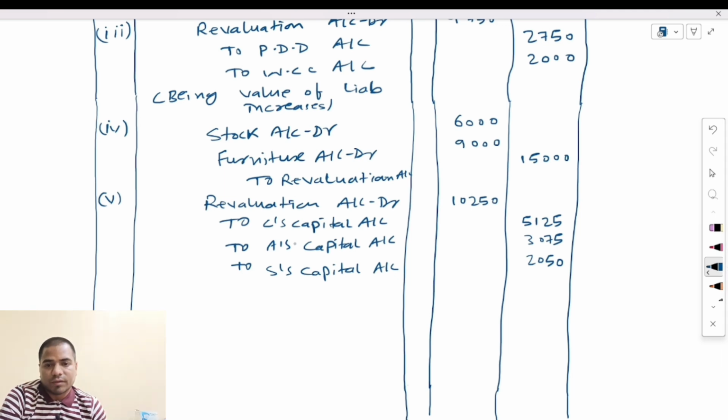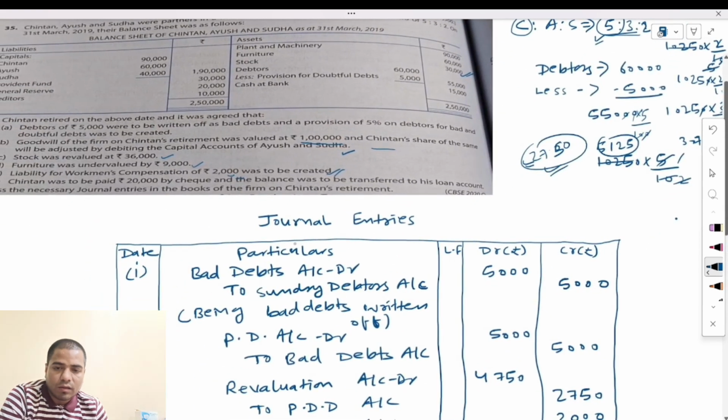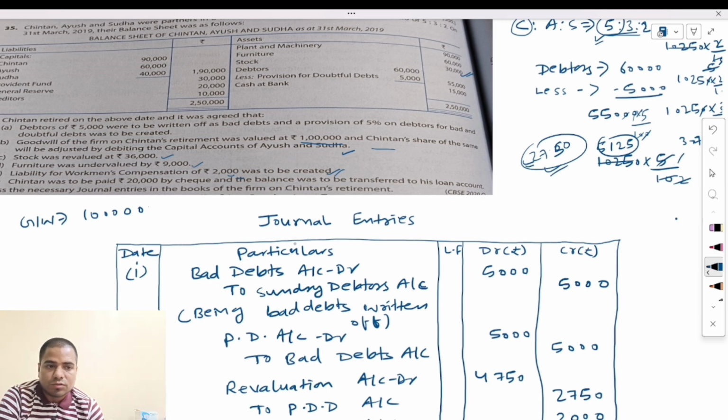This would be their share of profit. Now we have to make the entry for the treatment of goodwill. The firm's goodwill was valued at how much? 1 lakh. Now we have to see how much the share of Chetan's goodwill will be. Chetan's goodwill share will be 5 upon 10, it means 50,000 is their share of goodwill.